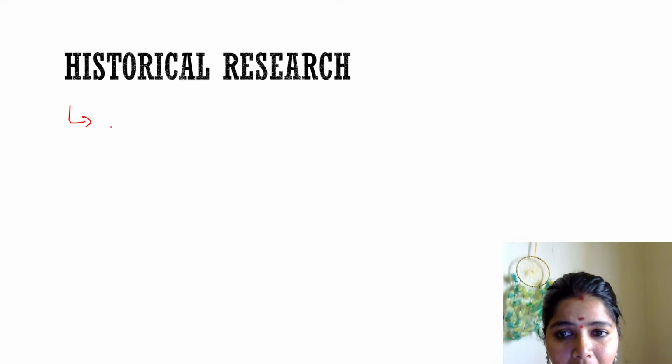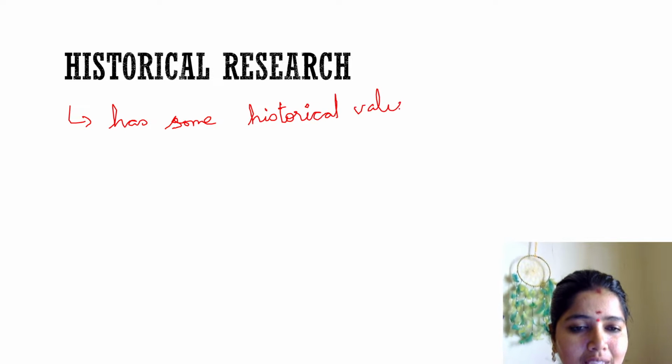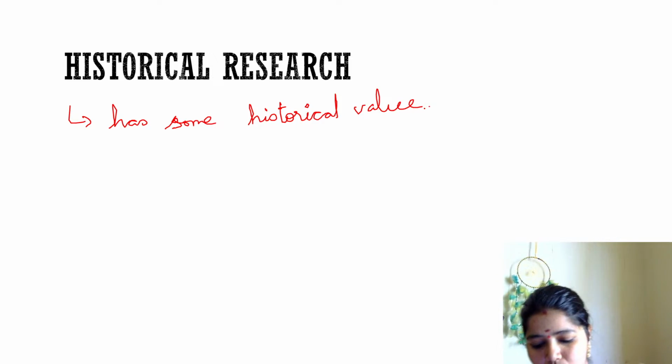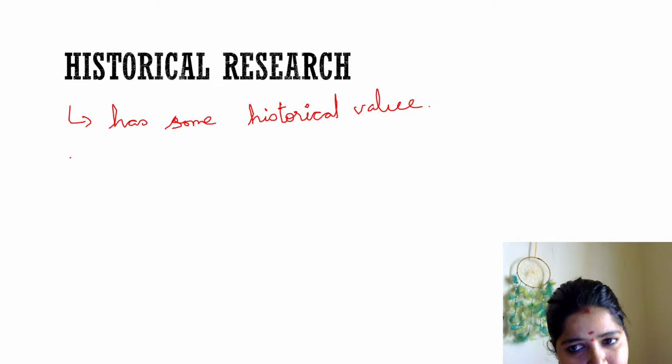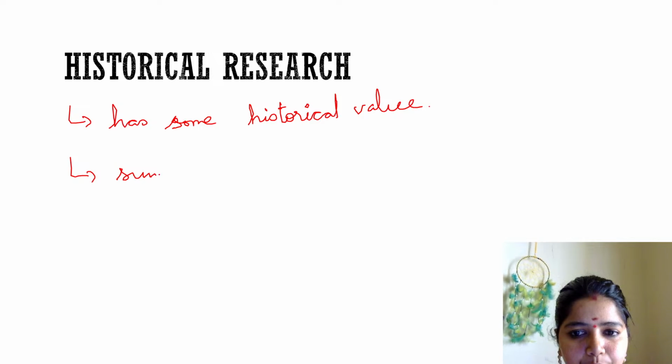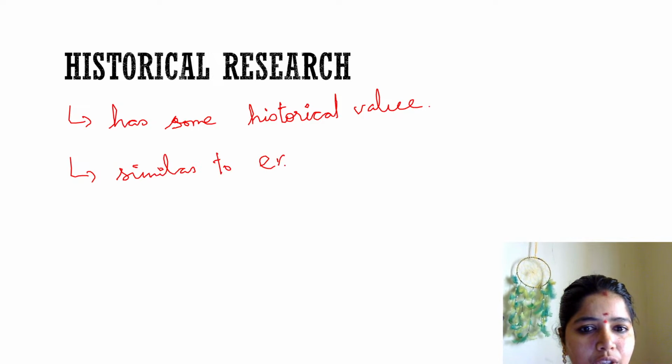This has some historical value, and that kind of research we call historical research. This is similar to ex post facto.